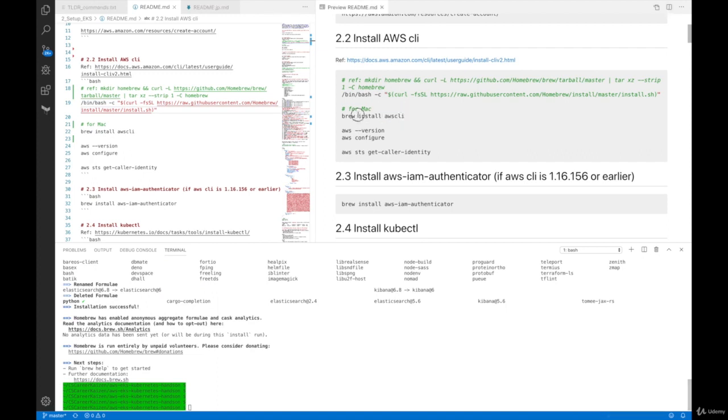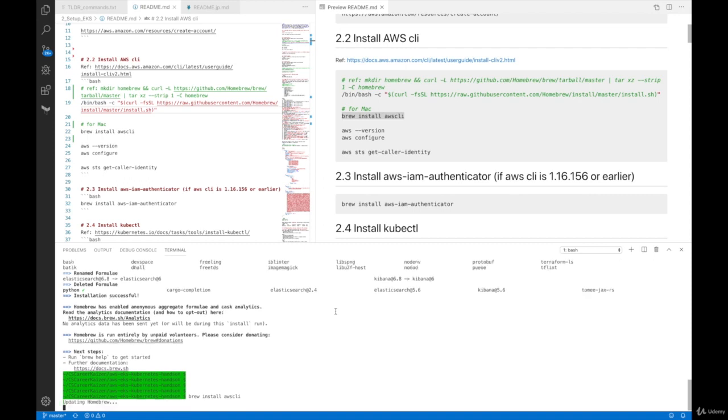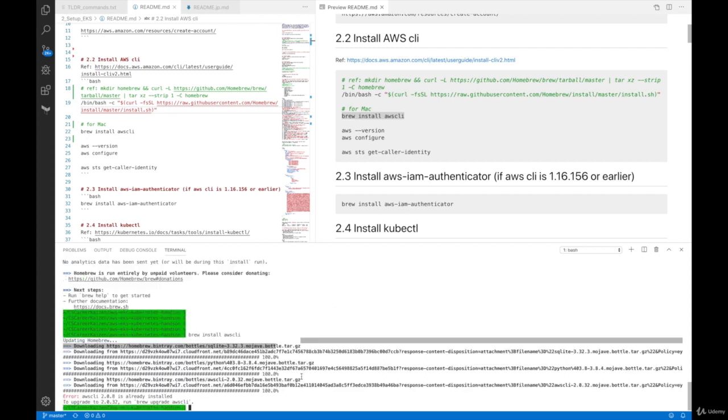What I can do is use this command, brew install awscli. So you're going to copy this line, paste it in and hit enter. This doesn't need to be run on my computer because AWS CLI is already installed, but I'm just showing you what it looks like if you run this command. Okay, so the command finished. Anyways, this is how you can install AWS CLI using Brew for macOS.